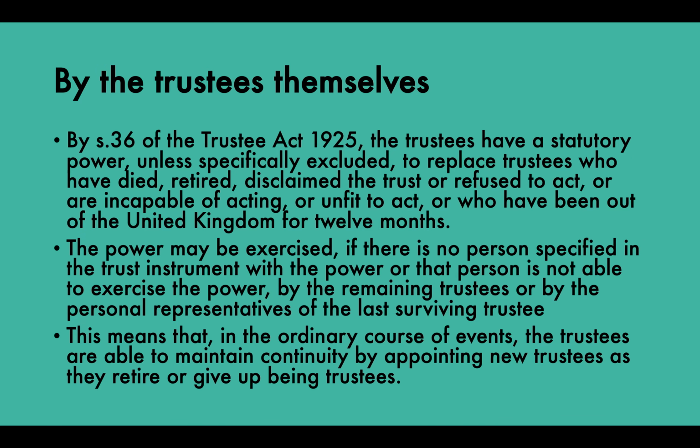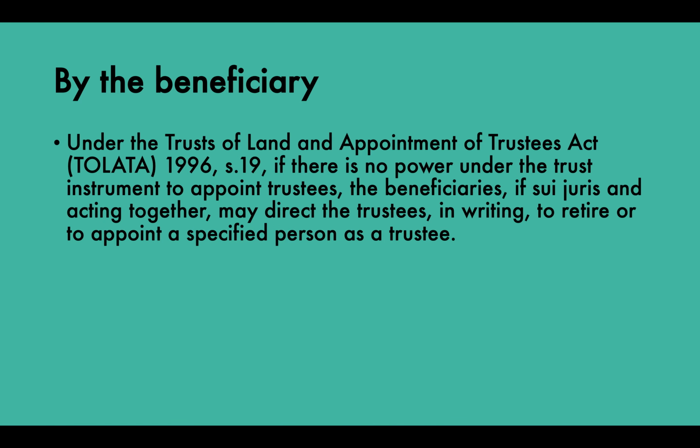Now, the final way in which we can replace a trustee is by the beneficiary. So, under the Trusts of Land and Appointment of Trustees Act, so that's TLATA 1996, Section 19, if there is no power under the trust instrument to appoint trustees, the beneficiaries, if sui juris and acting together, may direct the trustees in writing to retire or to appoint a specified person as a trustee.